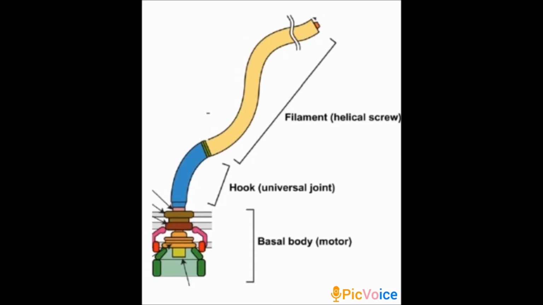A bacterial flagellum is divided into three parts: filament, hook and basal body. As you can see in the image, this is the picture of a bacterial flagellum. The filament is the longest portion, and it extends from the surface of the cell to the outside. That is the longest portion of the flagellum.